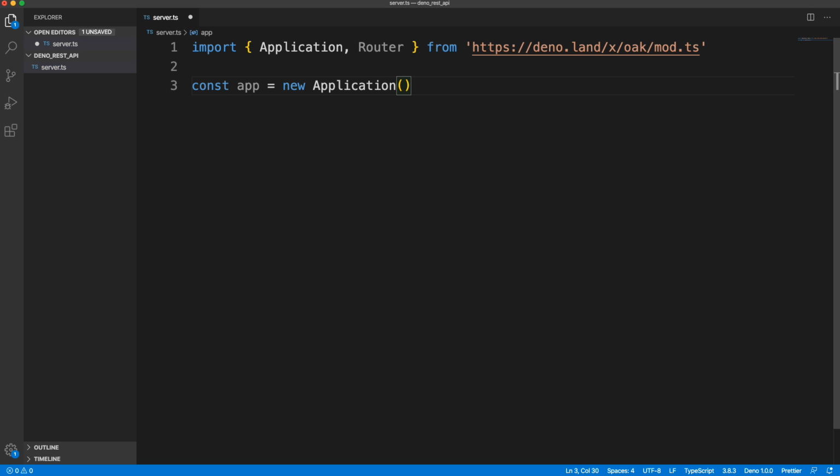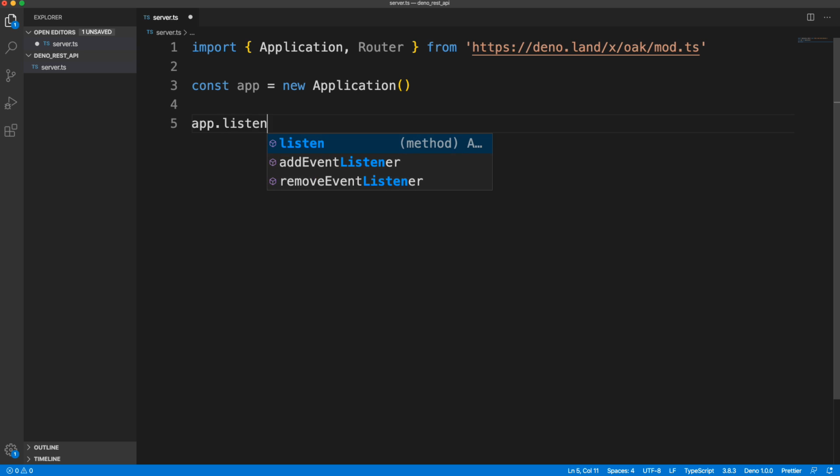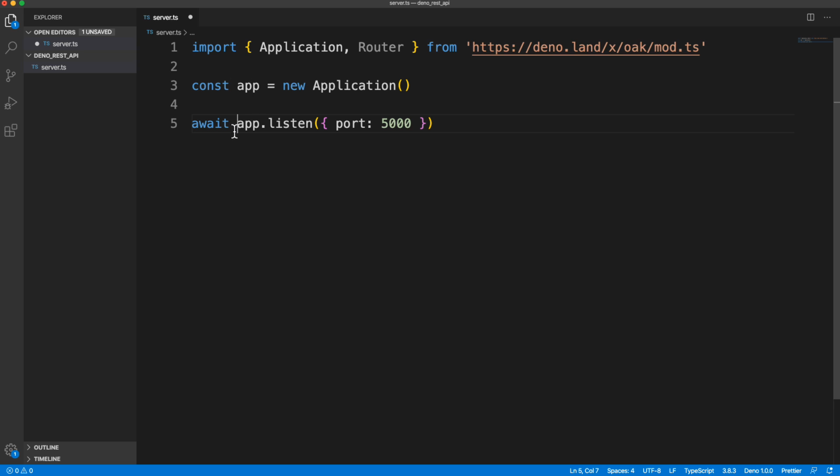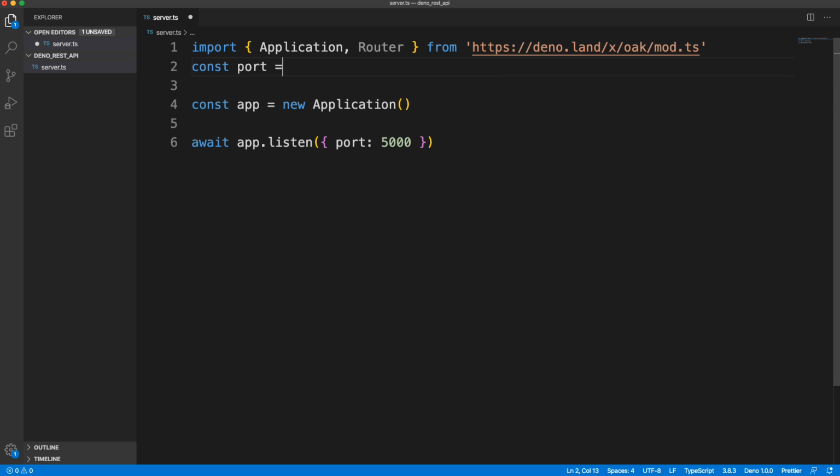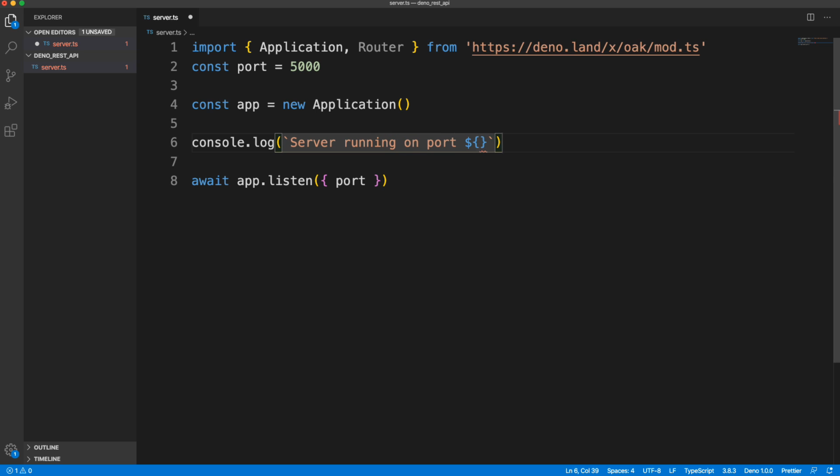And then we can call app.listen and pass in a port, I'll say 5000. However, this needs to have an await in front of it, and remember we have that top level await, so we don't have to wrap this in an async function or anything. Then I'm going to put the port in a variable up here. So let's set port to 5000, and then down here we can just get rid of this since the key is the same as the variable. And then we'll put a console log here as well, with some backticks, and say server running on port, and put that variable in there.